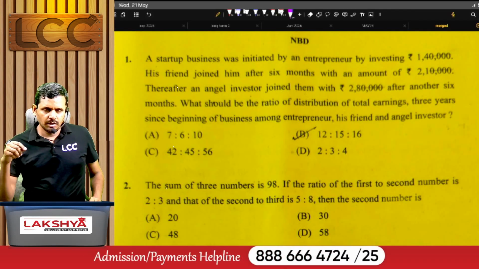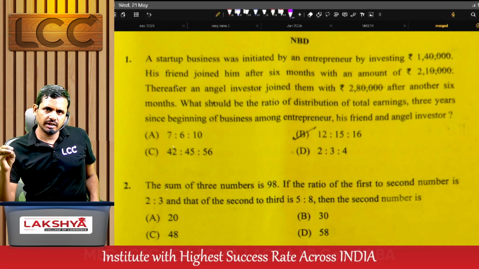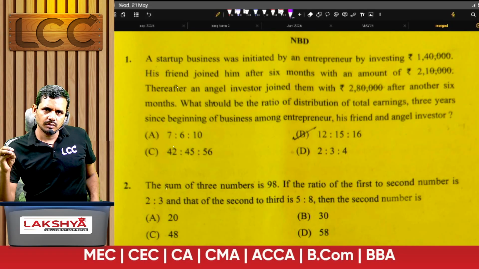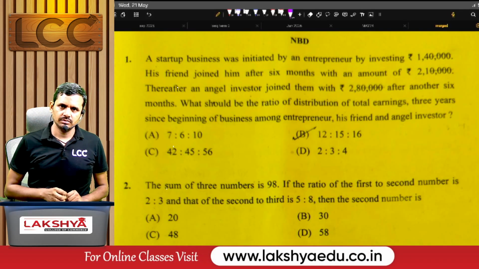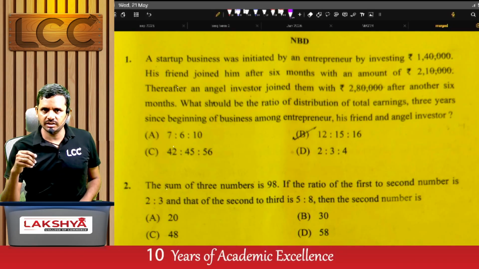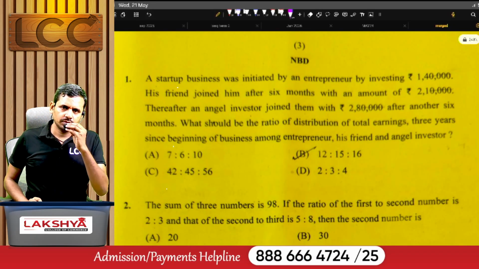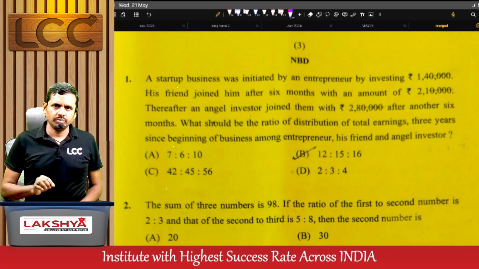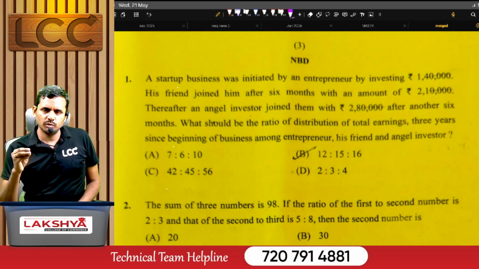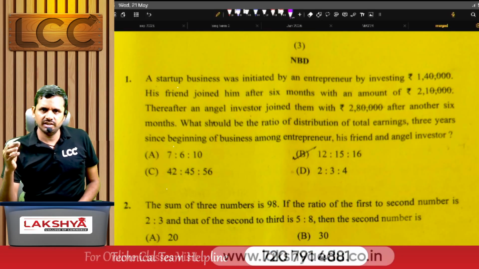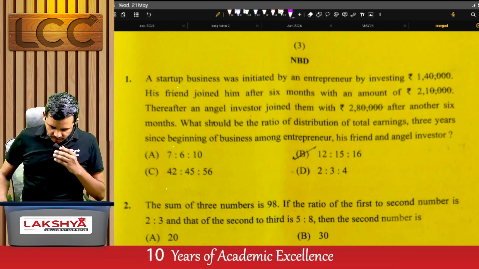This is Ganesh. Now I am going to discuss the key paper for Paper-3 that was conducted by ICAI last Monday, that is 19th May 2005. Paper-3 means business mathematics, logical reasoning and statistics. In this paper, I am not interested in discussing the solutions for each and every problem. I am just going to give which one is the right answer, either A or B or C or D. Okay, right. Let us come to question number 1.